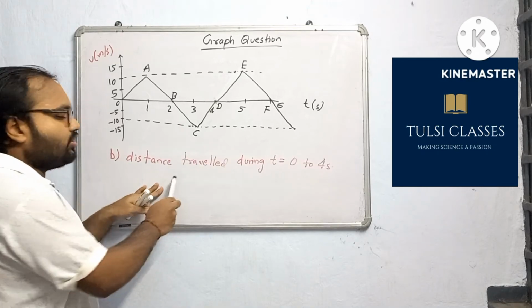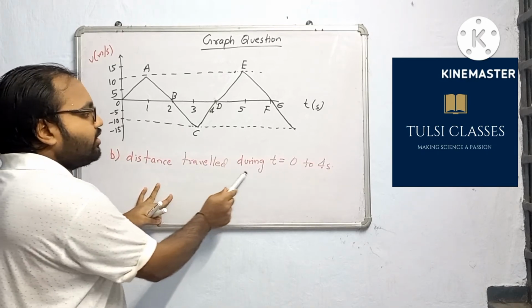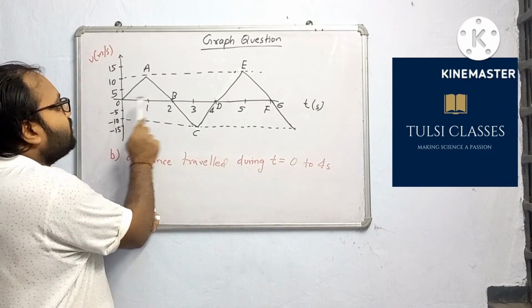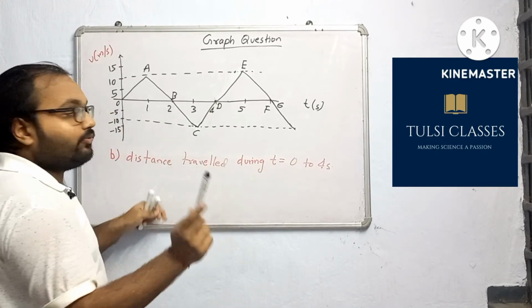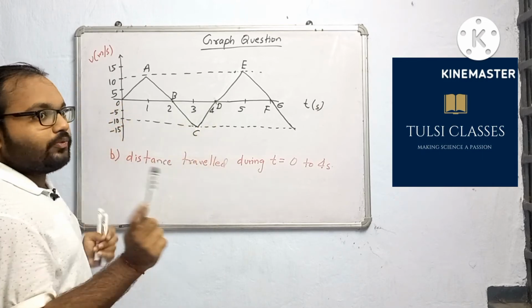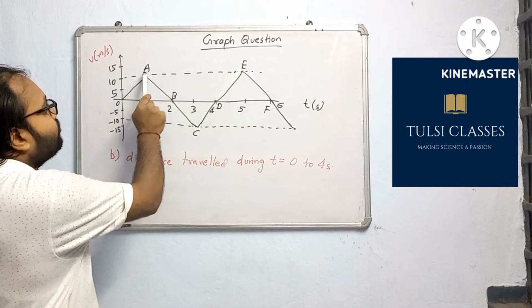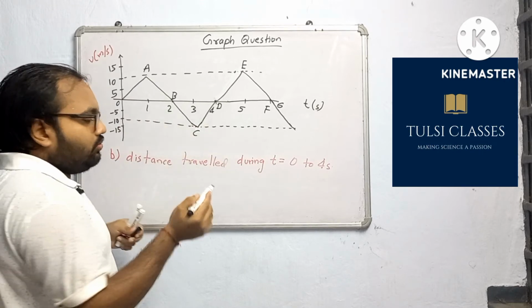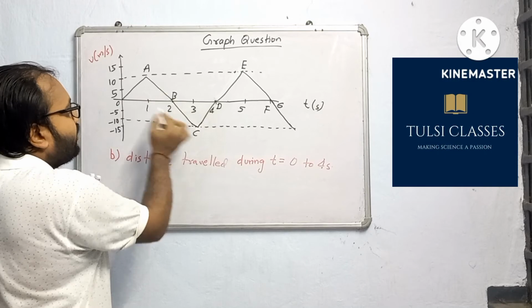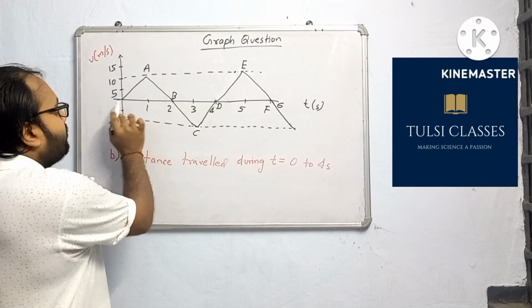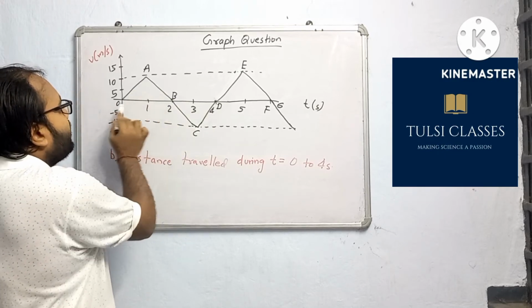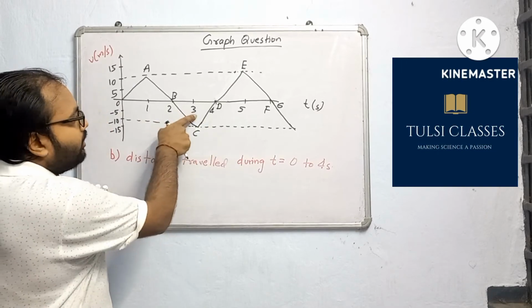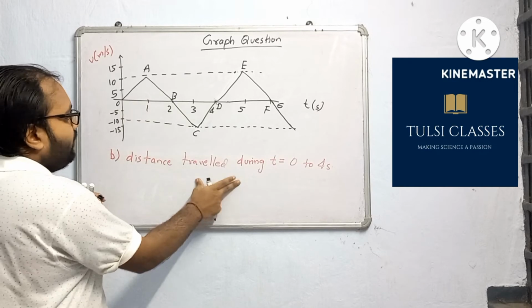The next question is saying we have to find the distance traveled during time t equal to 0 to 4 seconds. In the previous question it was the first 2 seconds. Now we have to find it in the first 4 seconds. So for the first 4 seconds, see the graph is like this, 0 to A, B, C and D. This is the first 4 seconds. Now under the VT graph, what are the areas that have been covered? Between 0 to 2, triangle AOB and triangle BCD. If we add the areas of triangle BCD and AOB, then we will get the distance traveled.